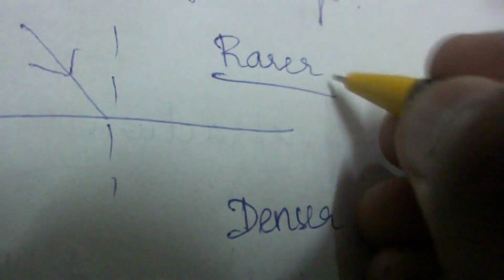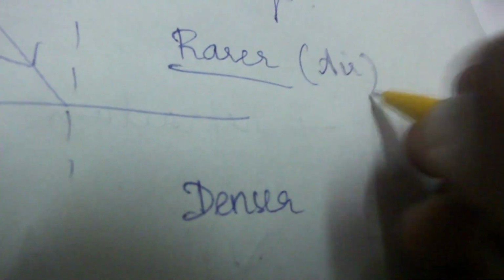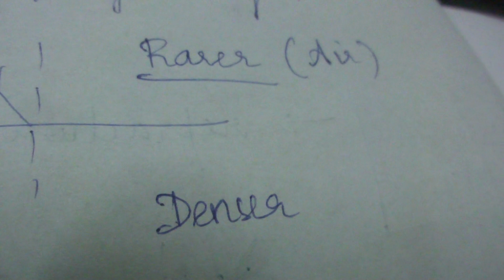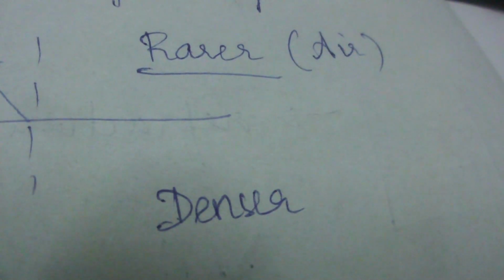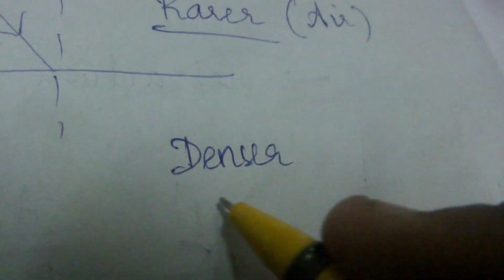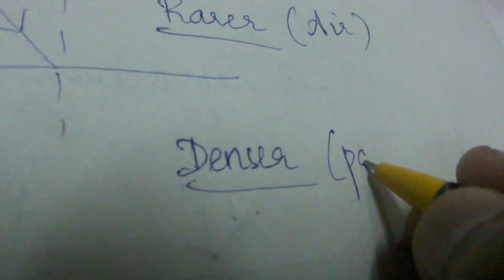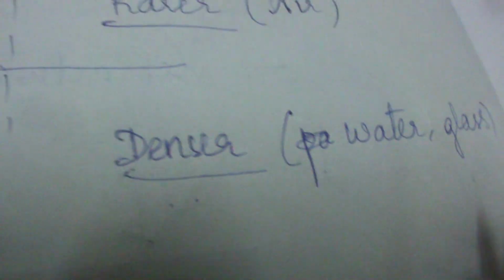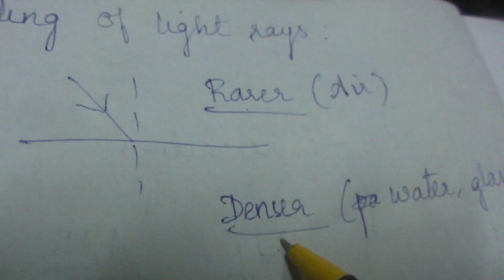So rarer medium, a very good example is air, right? It's a very rare medium. Rarer in the sense we can say a very smooth or very free medium, and a denser medium is something which is so packed. Okay, so we can say examples as water and we can also say glass. So this is a rarer medium and this is a denser medium.